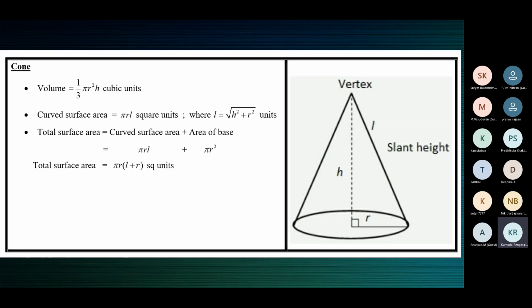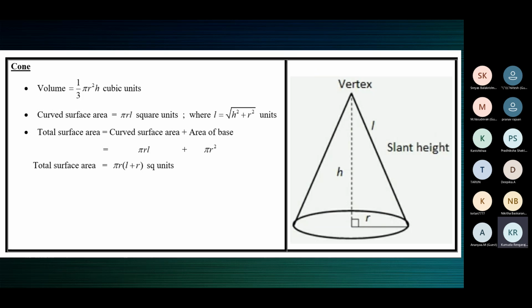So where is paper used? Paper is used only to make the CSA. What are the two surfaces in a cone? Curved surface area and area of the circle. In a cone, the two surfaces are curved surface area and the other flat surface, which is a circle. Now that circle, there is no paper. So no area there. Circle is there, but there is no paper there.